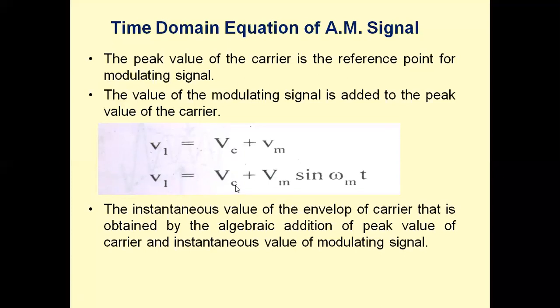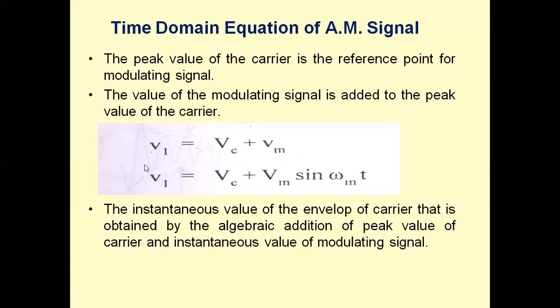So we take the carrier voltage, the peak value of the carrier signal, and add it to the instantaneous value, and therefore this value changes as per the variations in the instantaneous amplitude of the message signal.